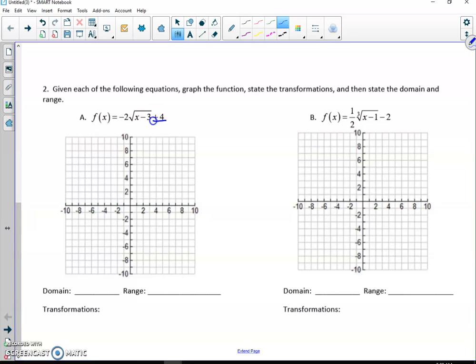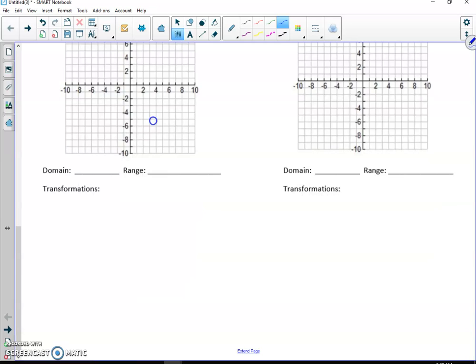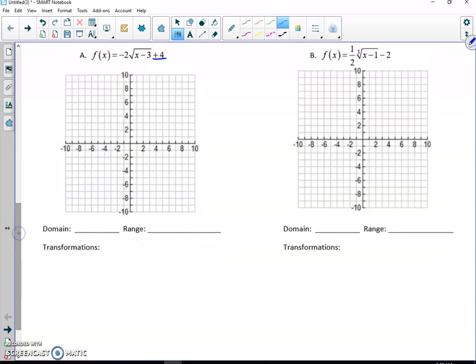So remember, anything outside here moves the graph either up or down. So this is a vertical shift up 4, okay?